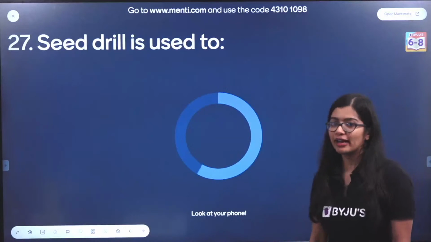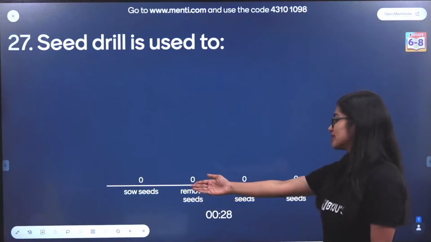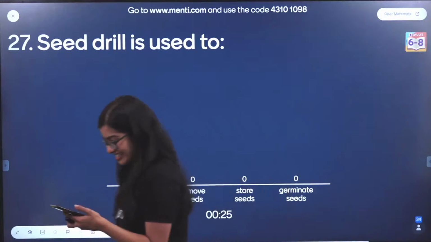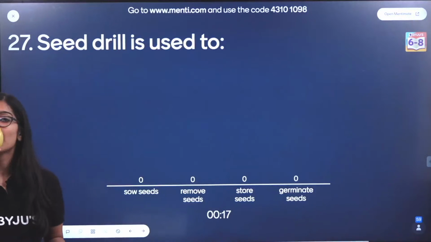Seed drill. Oh my God, this is so easy. Seed drill is used to do what? Sow seeds, remove seeds, store. I'm not even reading the options. This is so easy, guys.